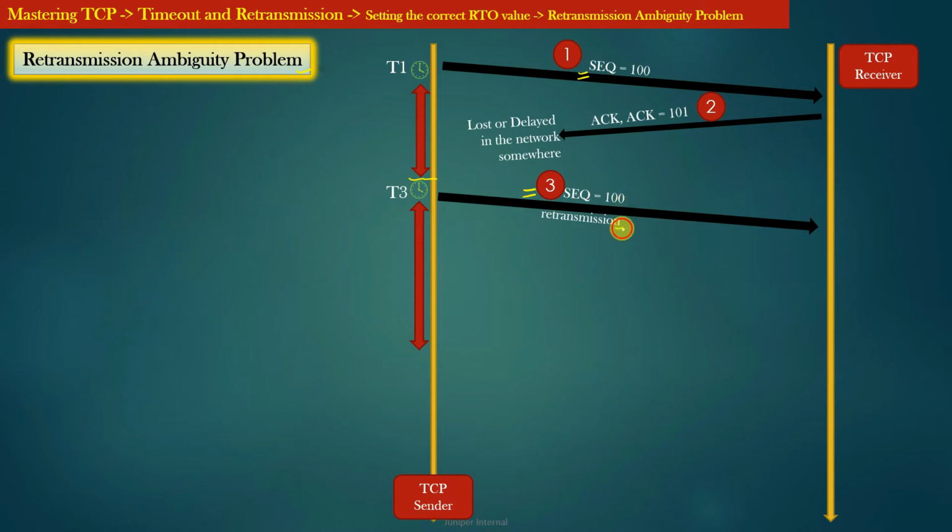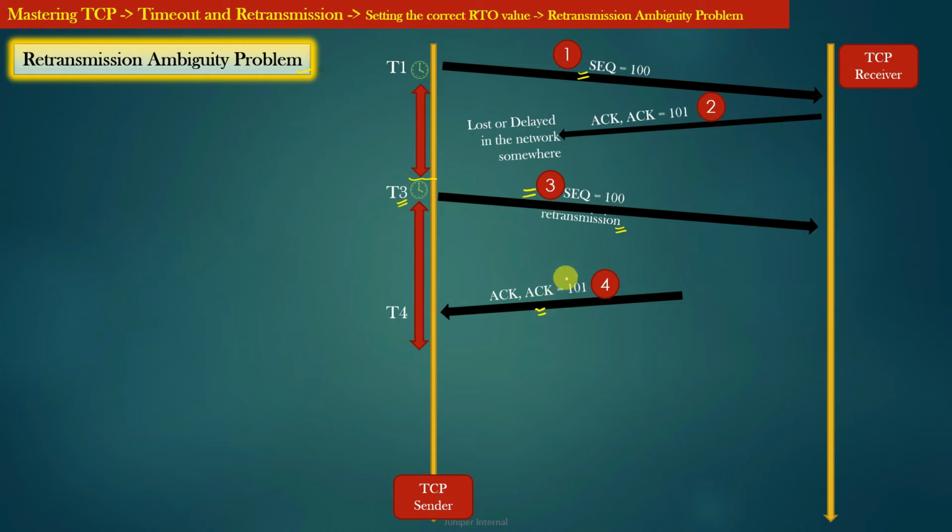When the retransmission timer T1 expires, the TCP sender sends the same segment with sequence number 100 again. So this is the retransmitted segment. And of course the TCP sender restarts the retransmission timer after applying exponential backoff. Now let us suppose that we have an ACK coming towards the TCP sender from the TCP receiver.